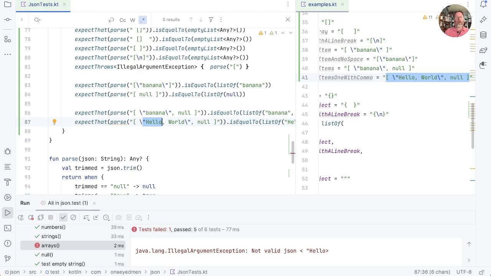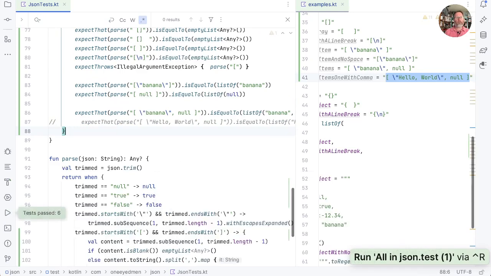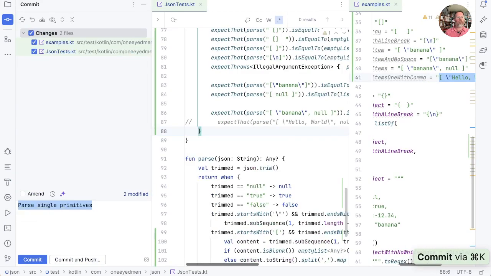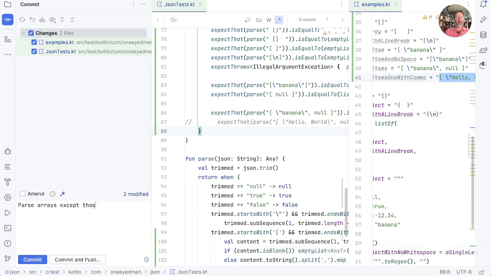And this is, I think, the comeuppance that we all expected for doing the simplest thing that could possibly work. We've just hacked it, and now we have quite a fundamental problem. So, comment that out, make sure everything else runs. It does. Commit it as parse arrays except those with strings with commas.